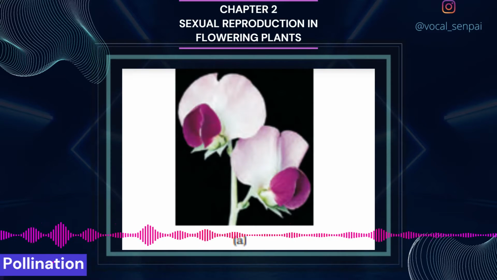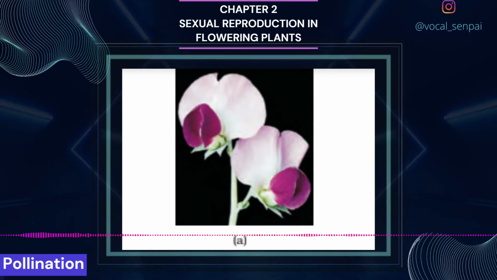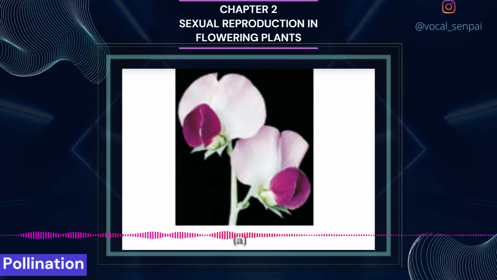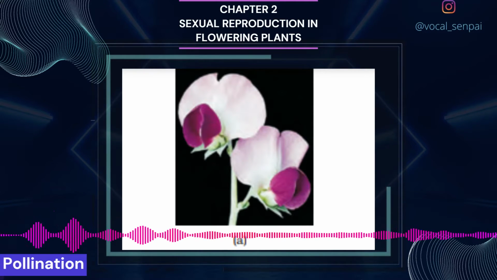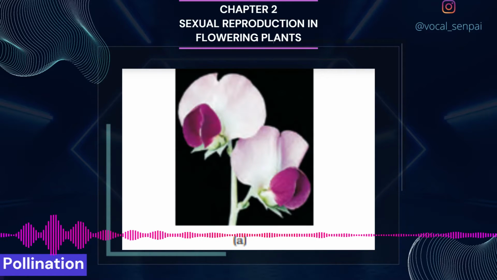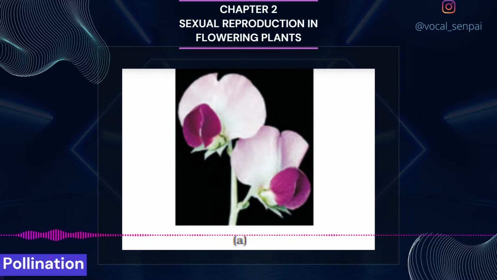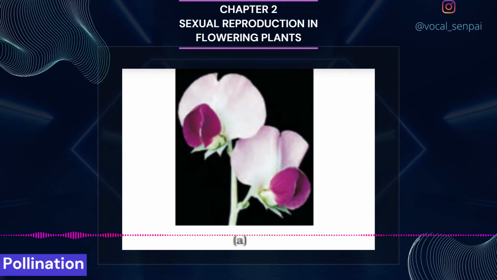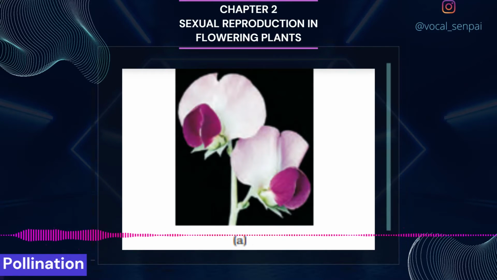Some plants such as viola, common pansy, oxalis, and commelina produce 2 types of flowers: chasmogamous flowers, which are similar to flowers of other species with exposed anthers and stigma, and cleistogamous flowers which do not open at all, figure 2.9c. In such flowers, the anthers and stigma lie close to each other. When anthers dehisce in the flower buds, pollen grains come in contact with the stigma to effect pollination.